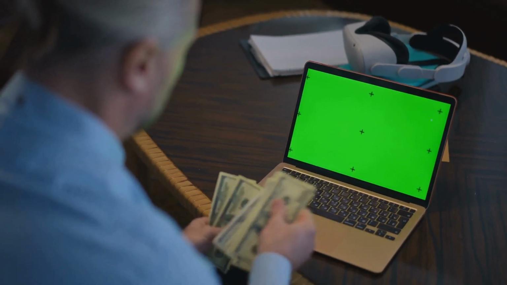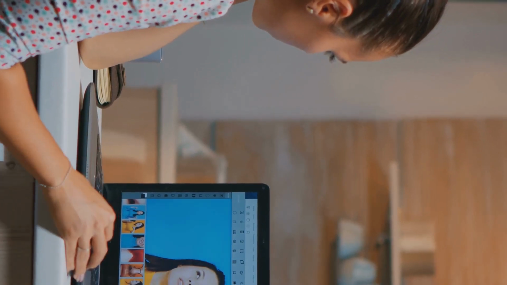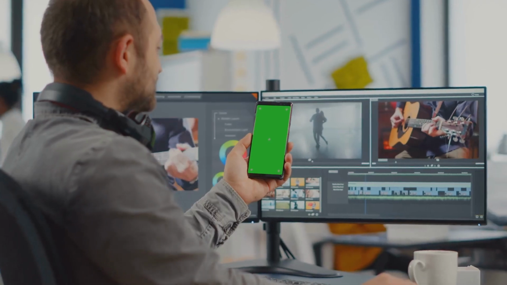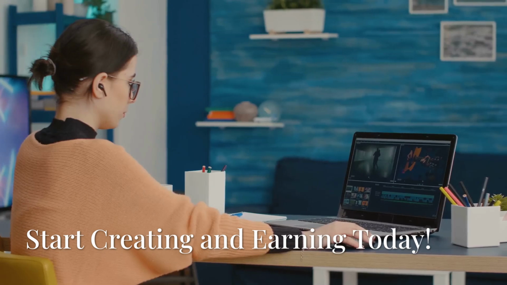You can make money with your videos. You can sell your videos online. Websites like Shutterstock buy videos. You can also freelance. Many businesses need videos. You can make videos for them. You can also use your videos to promote your business. This is called content marketing.